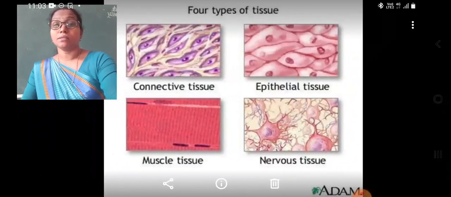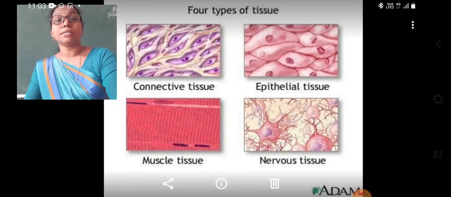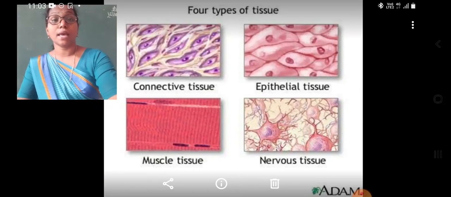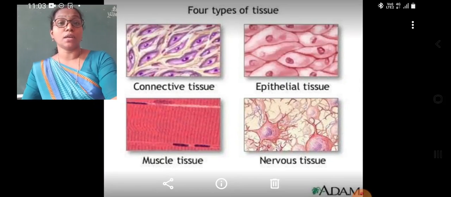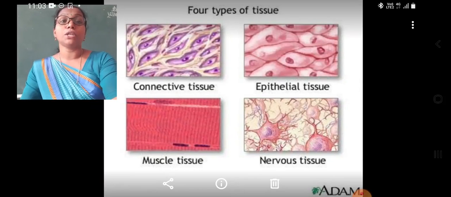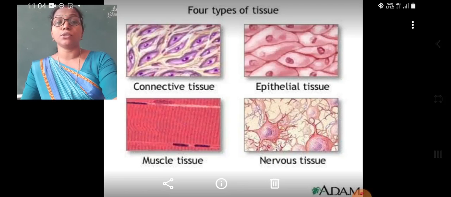Then students, the cells having similar shape, size and function join to form tissues. Here 4 examples of tissues are given: connective tissue, epithelial tissue, muscle tissue and nervous tissue.